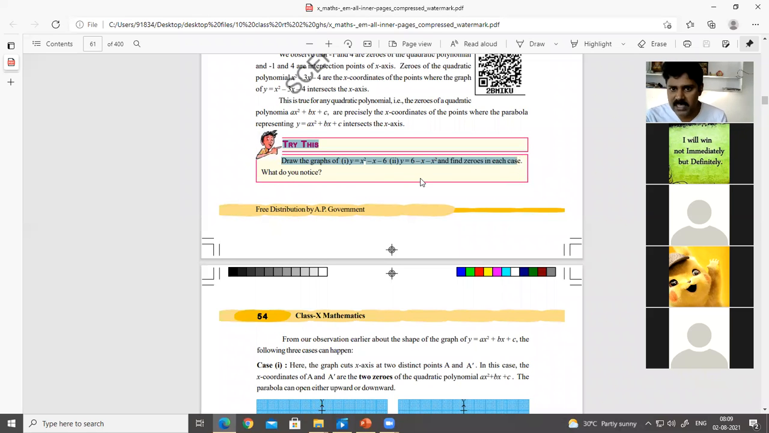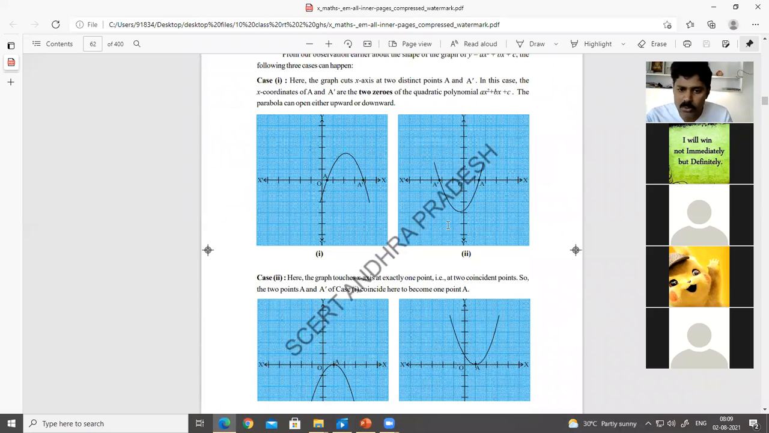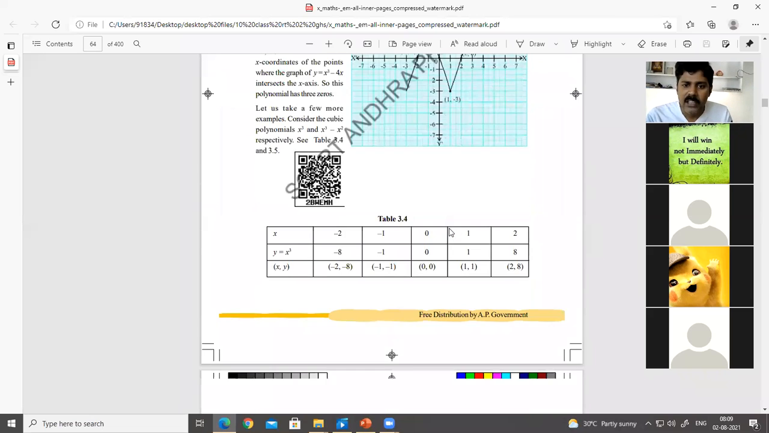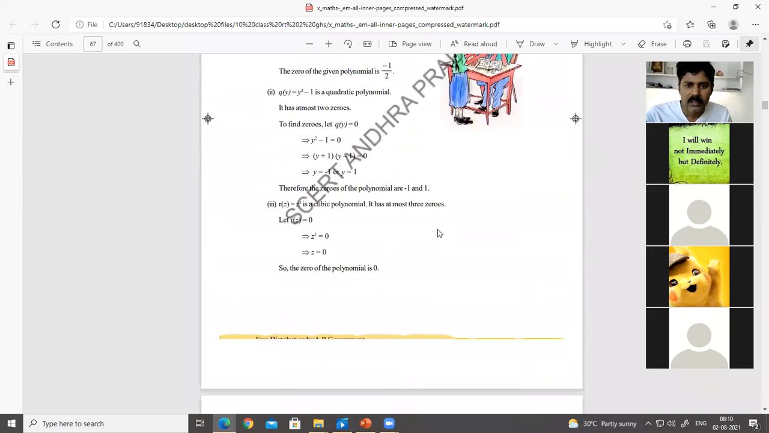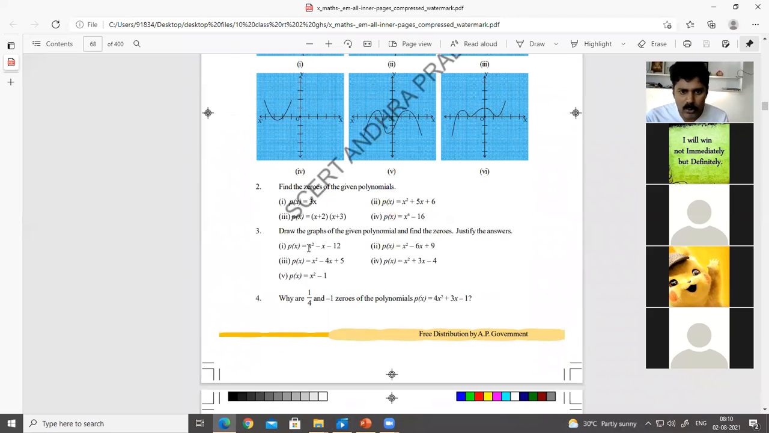What do you notice? These are the two graphs we have to do. And again, directly in your exercise 3.2, you have the third Roman. Draw the graph of the given polynomials, find the zeros, justify your answer. So I have 5 graphs. So 5 plus 2, 7 graphs.